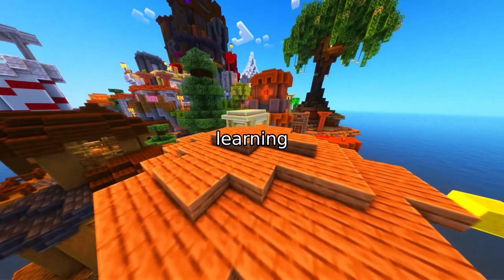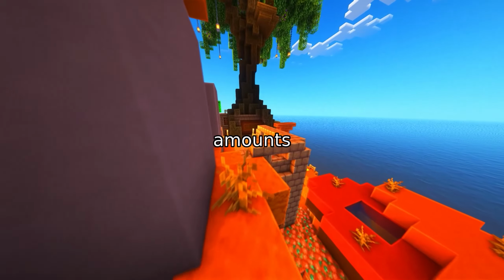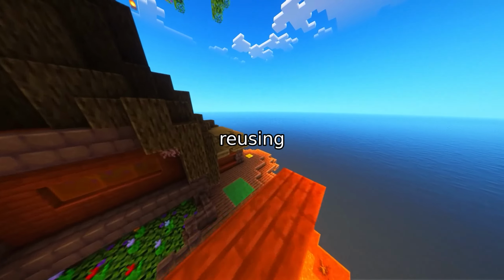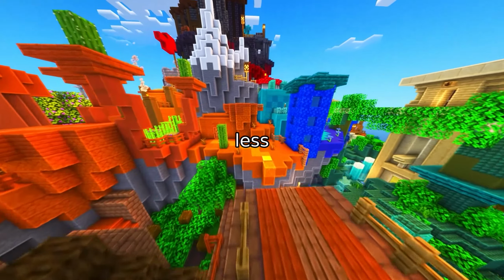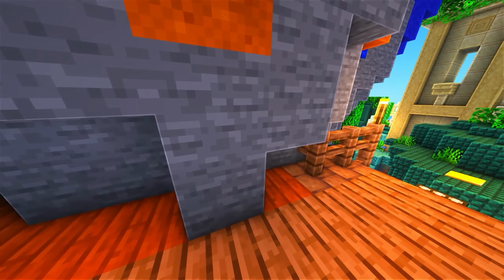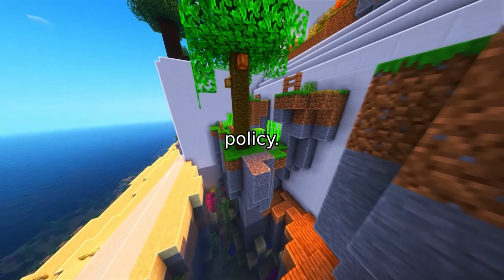Cross-domain offline reinforcement learning promises to solve one of the biggest bottlenecks in AI, the need for massive amounts of environment interaction. By reusing datasets from a source domain, we can train policies for a target domain with dramatically less data. But there's a catch. When the dynamics shift between domains, blindly mixing datasets usually breaks the policy.